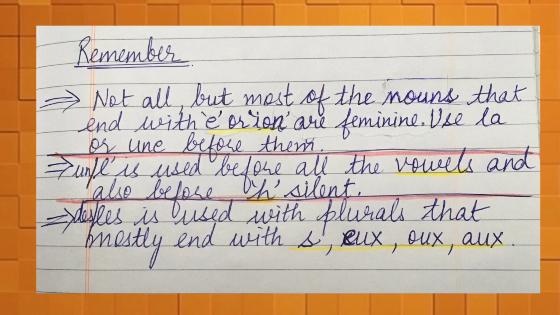And then with vowels or with a silent H. Sometimes H is pronounced, but in other cases it is silent, it is a mute H. With vowels and with mute H, you have to use l'. But in indefinite articles, we use un or une before that.